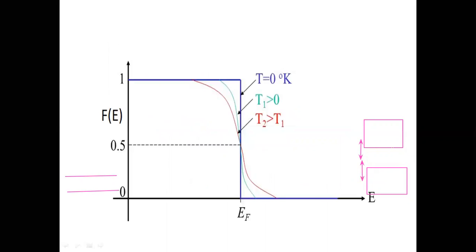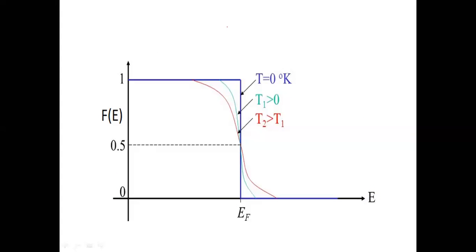So if I plot the graph between Fe and E at different temperatures, this I have already discussed at T equal to 0. Yes, like this. This portion I have already discussed at T equal to 0.